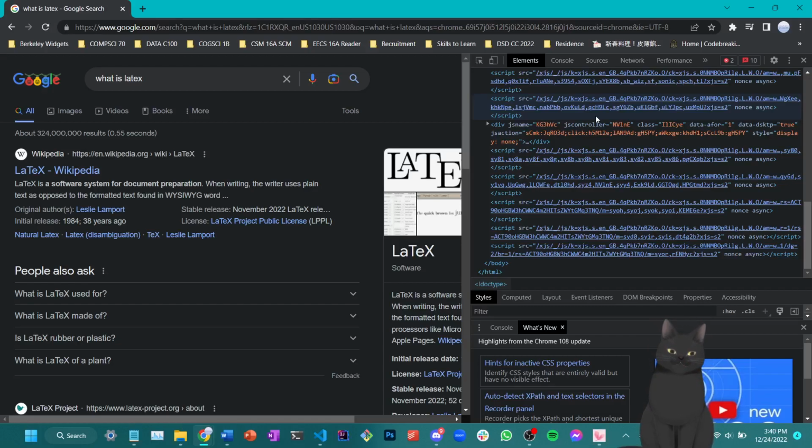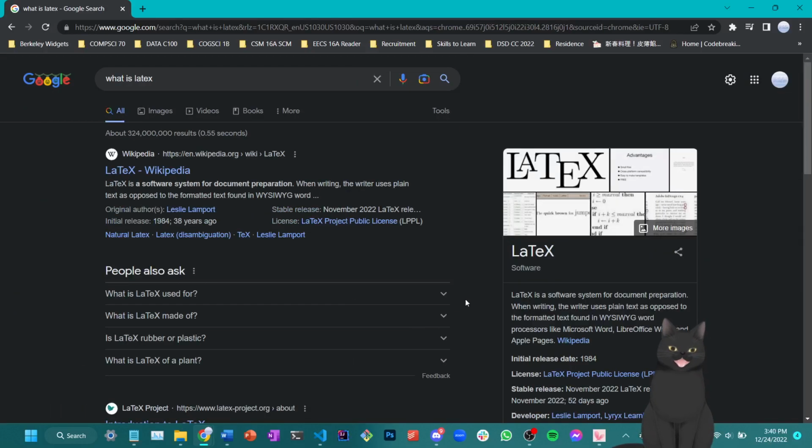A popular choice of markup language for mathematical text happens to be LaTeX, which is pronounced as LaTeX. I would in fact highly encourage you to use LaTeX as the main pronunciation, just so you don't make the same mistake as me when I'm trying to search up LaTeX in Google Images. Please do not do that.